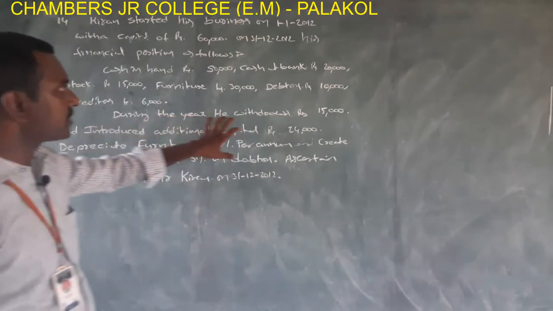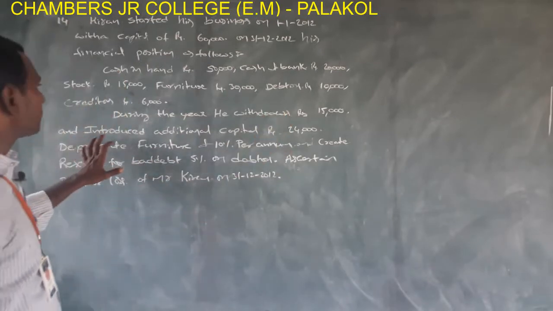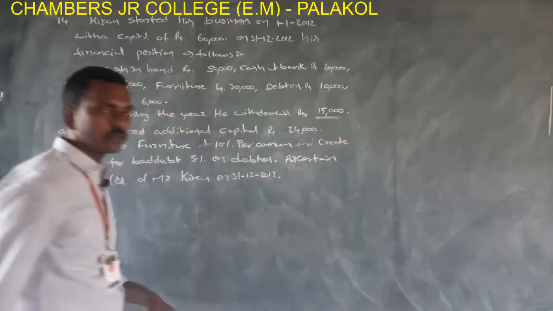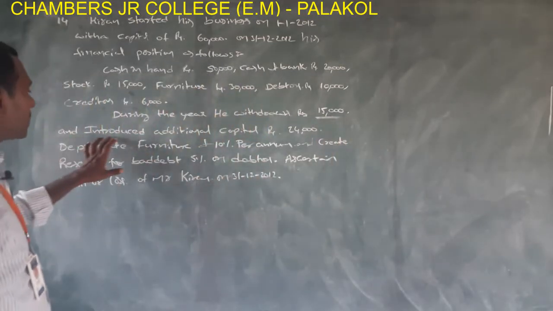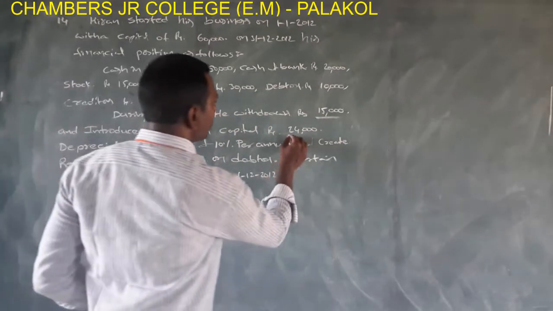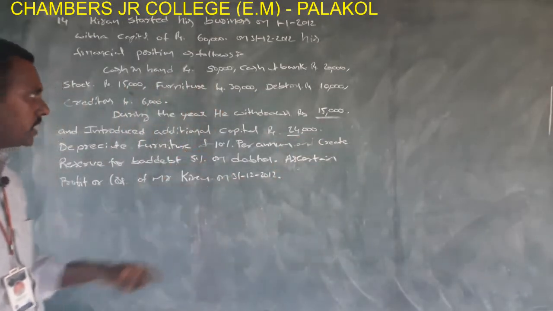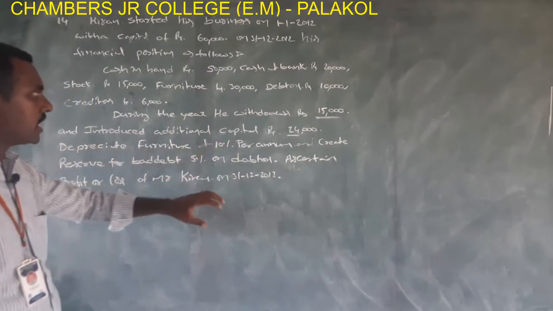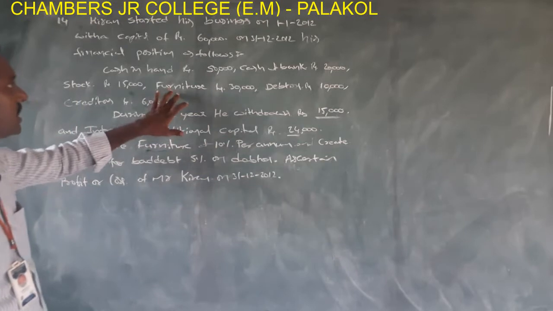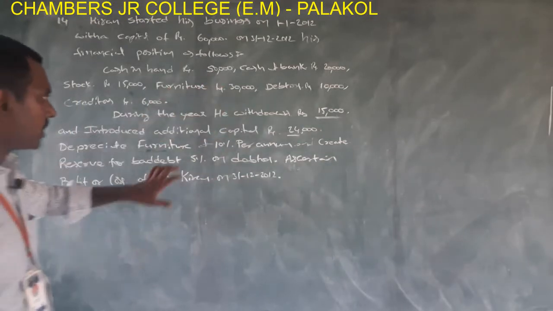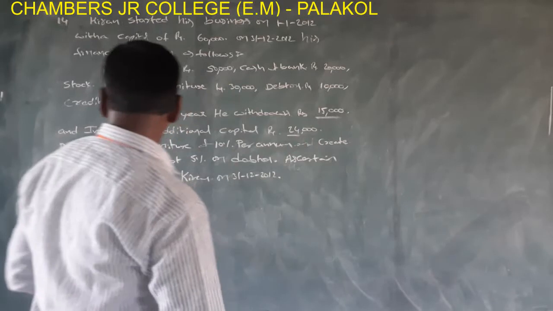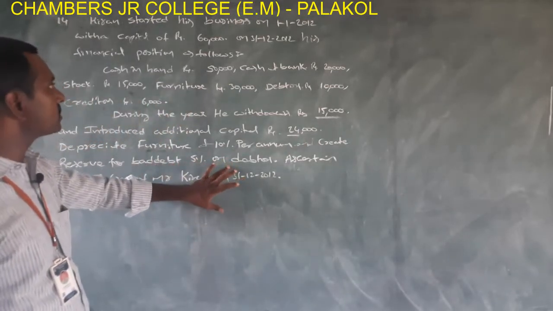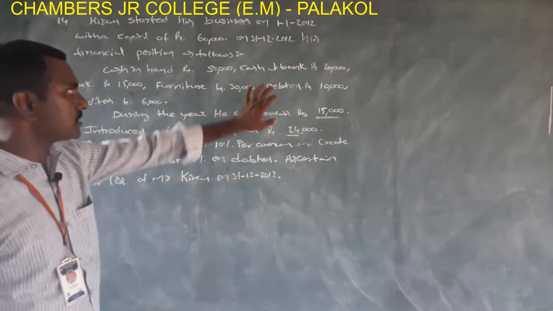During the year, he withdraws rupees 15,000. This amount is drawings, for personal use, and he introduced additional capital 24,000. Depreciate furniture at 10% per annum. This is adjustment 1. Also create reserve for bad debt, 5% on debtors. This is the second adjustment on debtors.